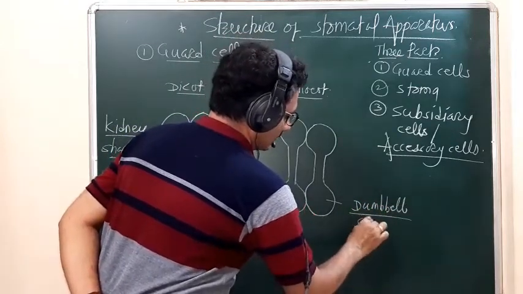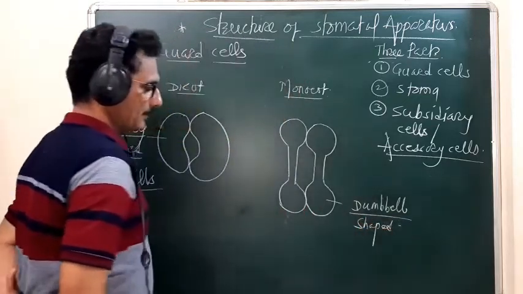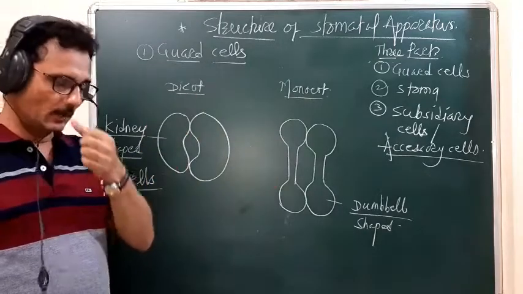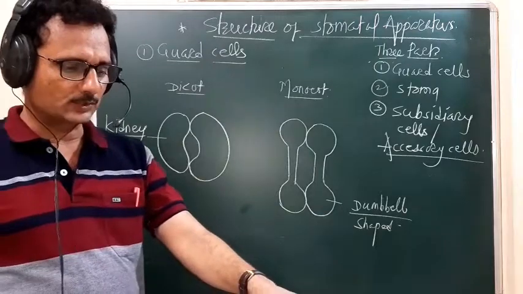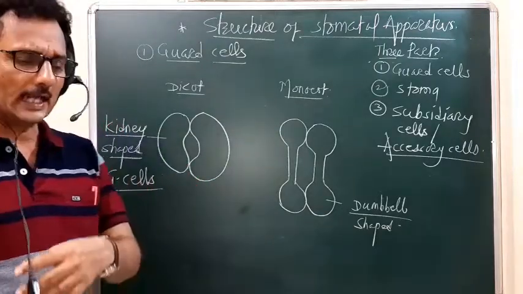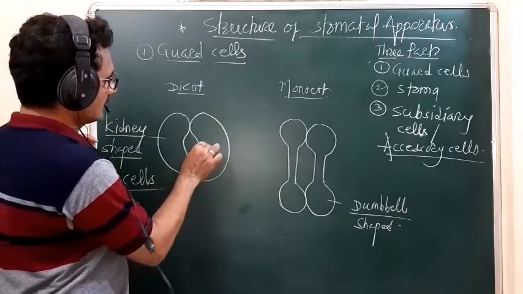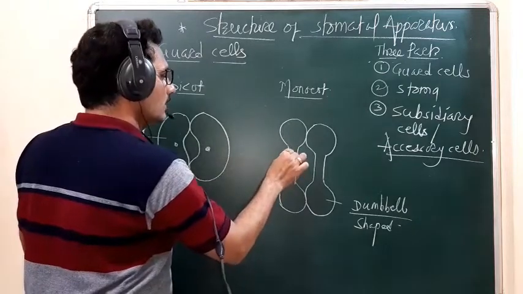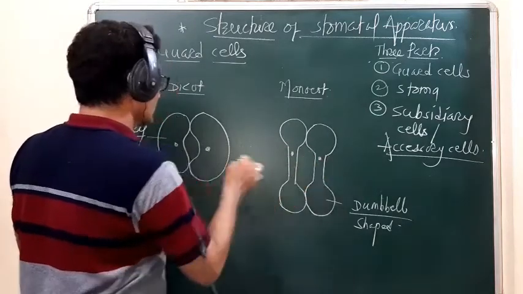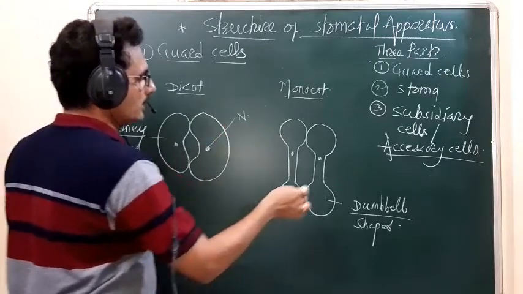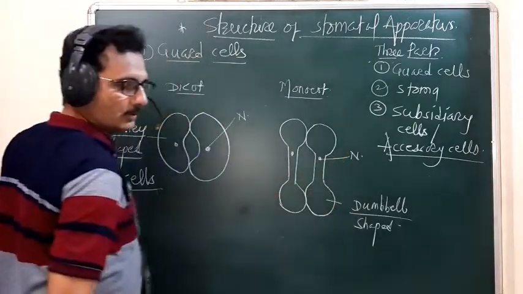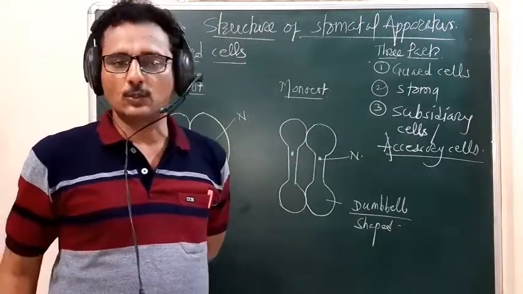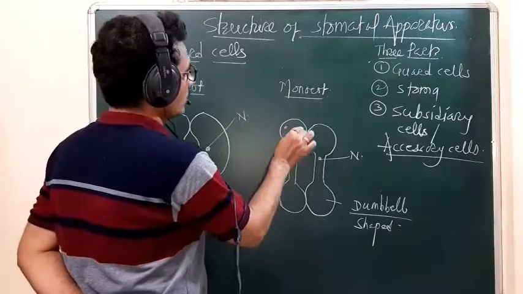Dumbbell shaped. Okay, they are dumbbell shaped. Such type of guard cell is seen in case of the dicot and in case of the monocot. Remember, students, these guard cells have a characteristic feature. As usual, the guard cells are living and have a nucleus. This is the position of the nucleus. And these guard cells also show the presence of chloroplast, a few amount of chloroplast.